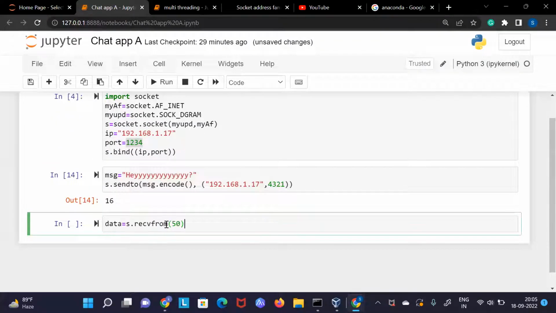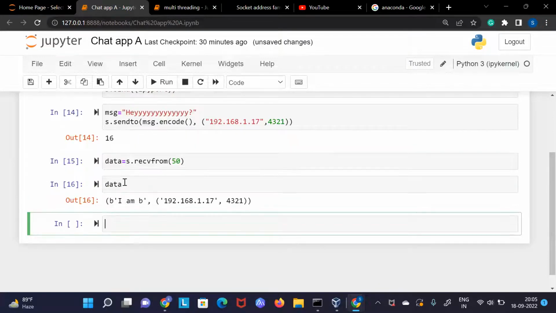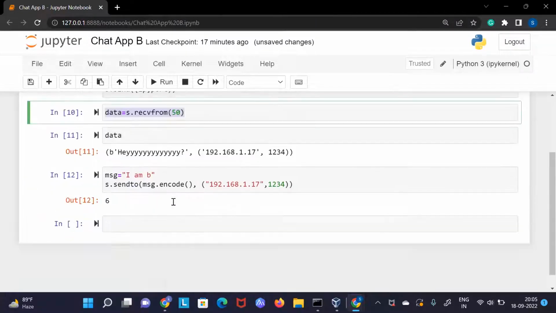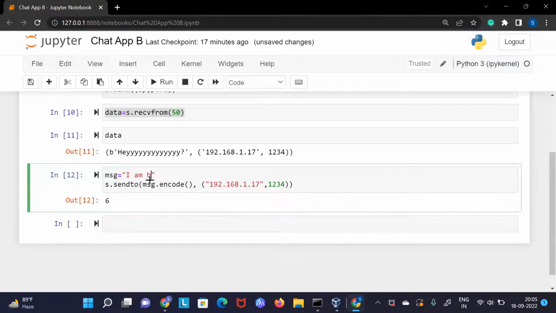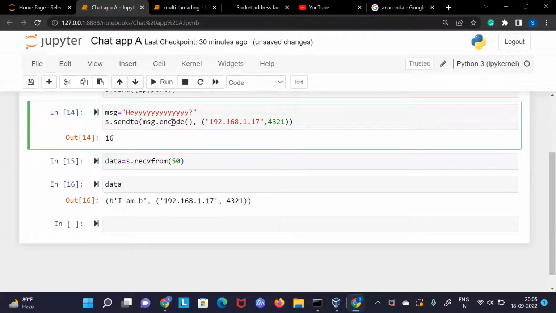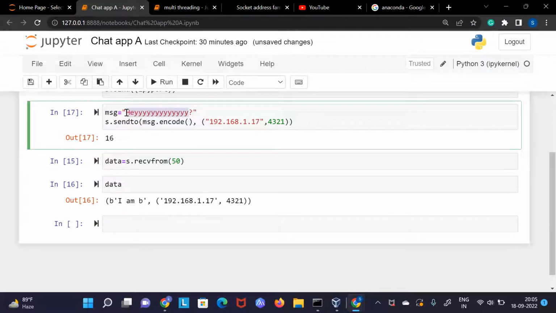So we will say I wanted to receive data also, and I will be waiting till the time I receive some data. So let me say I have received some data. See, I have received some data, name is IMB, and that's it. Now here we can do two-way communication. This one can also send some data. Let's say it is sending some data, IMA.